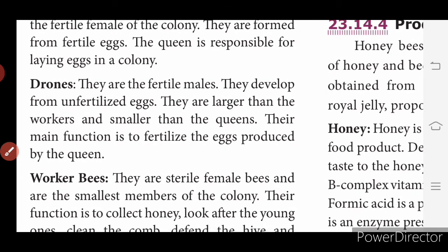Then drones. What are drones? Fertile males. They develop from unfertilized eggs and they are larger than the workers and smaller than the queens. Their main function is to fertilize the eggs produced by the queen.